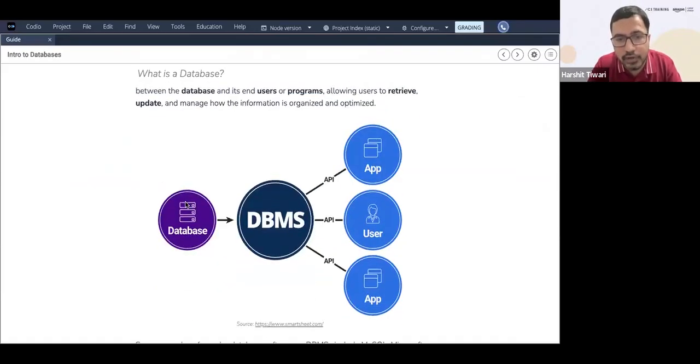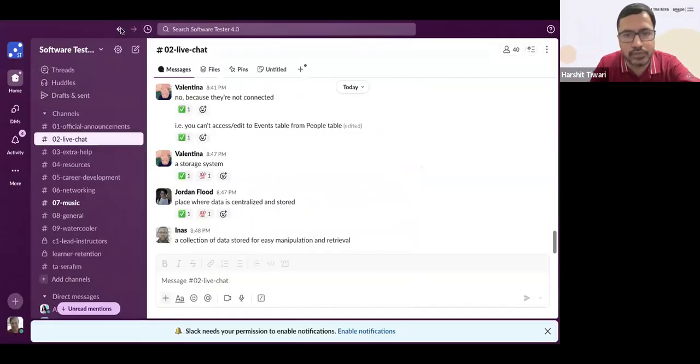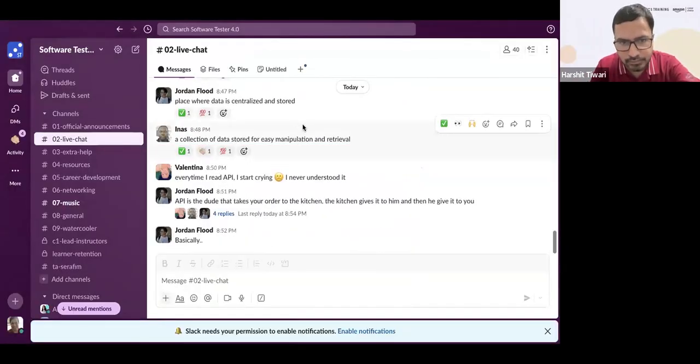So you have your database here. Encapsulating the database is your DBMS, which handles or gives you all the leverage to access this database. And then you have the apps. You have the user or app, which accesses the database using this DBMS. Does it make sense? Any questions? Let me see the live chat.